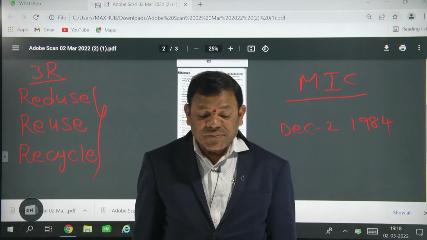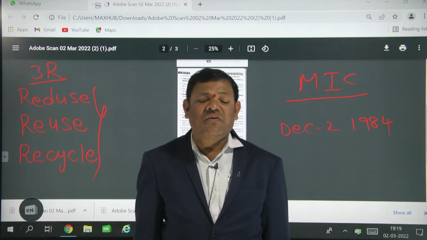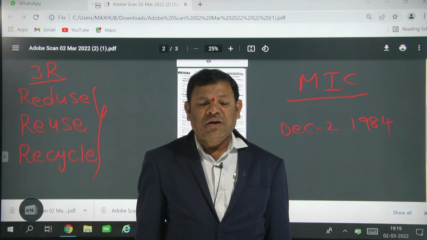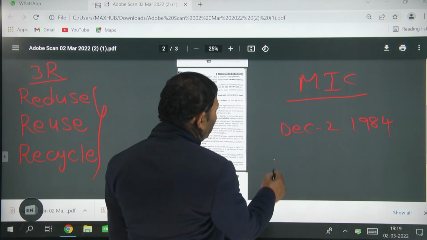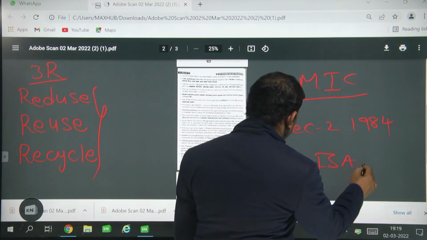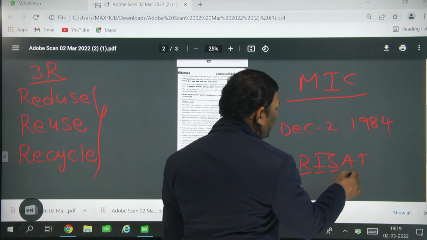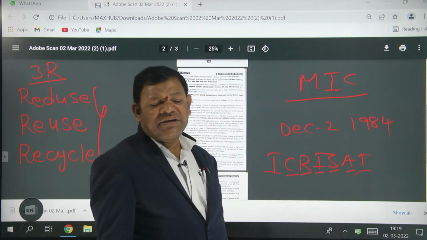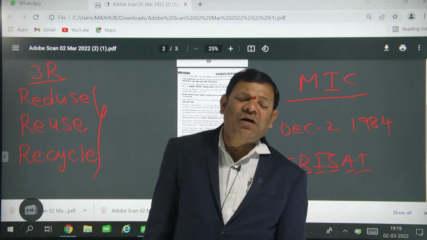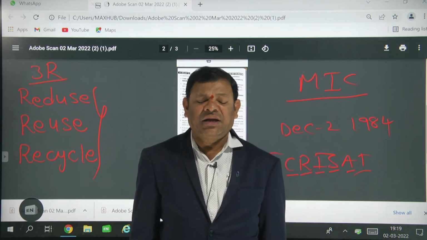Next, do you know Patancheru, Hyderabad? Patancheru is the world's second largest polluted area. Do you know ICRISAT? ICRISAT is the International Crops Research Institute for the Semi-Arid Tropics. ICRISAT is located in Hyderabad near Patancheru, which is also one of the world's second largest polluted areas.